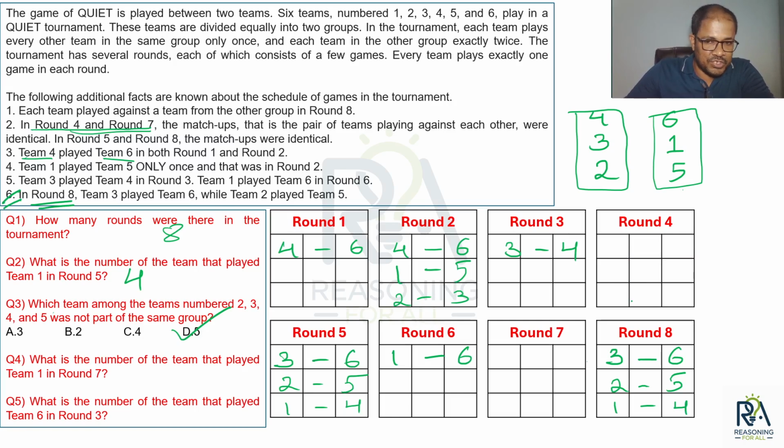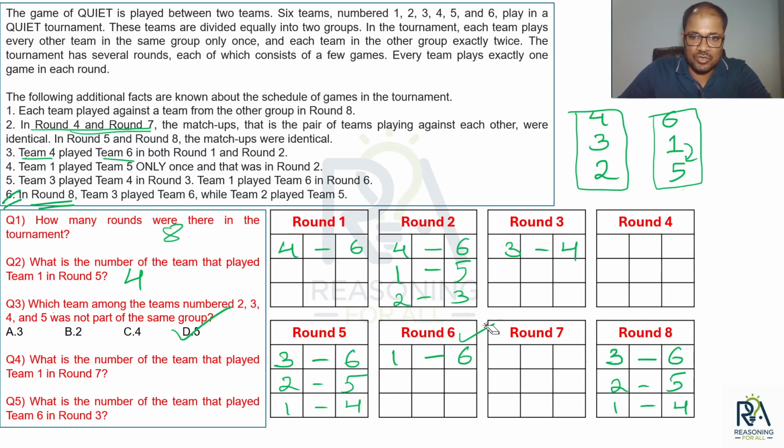What is the fourth question asking? I am going purely based on the questions. I'm not interested in solving the entire thing. I'm not going to get any extra mark for solving the entire thing. Okay? What is the number of the team that played team 1 in round 7? So 1 versus whom in round 7, we have to find out. Now let's see. 1 versus 6 is done? Yes, it's done in round 6. Okay. 1 versus 5. Is it done? Yes, it is done in round 2.